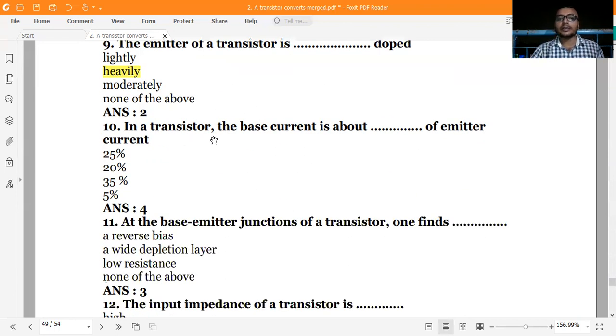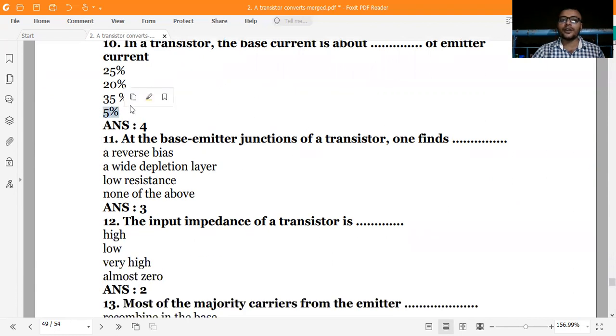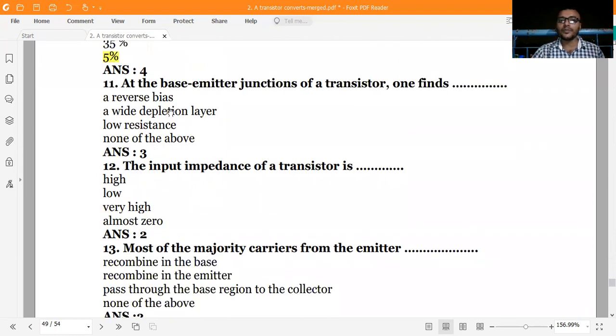In a transistor, the base current is about dash of the emitter current. How much, I say? Only 5%. Yes, only 5% is the correct option. Here it is D.